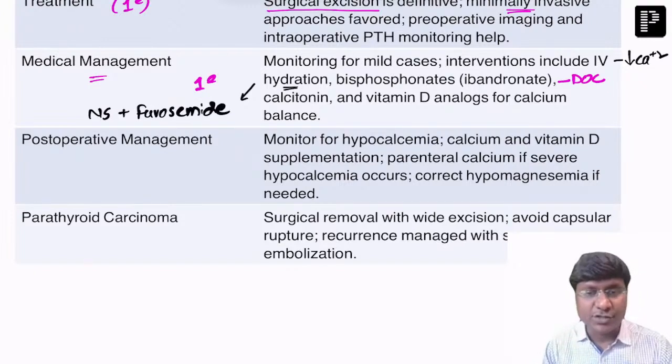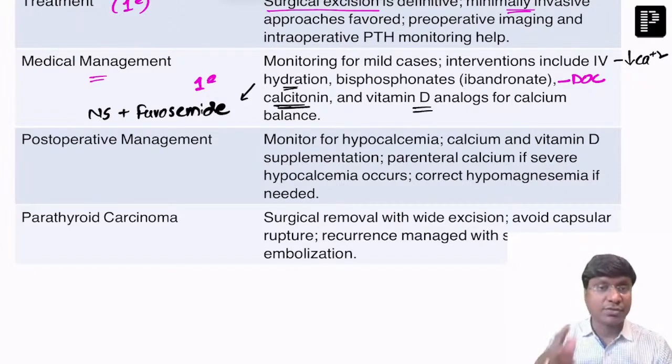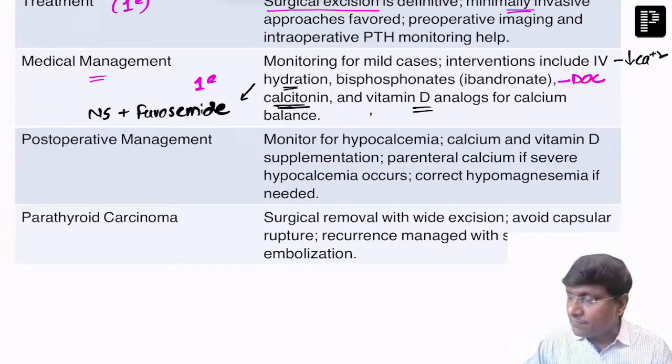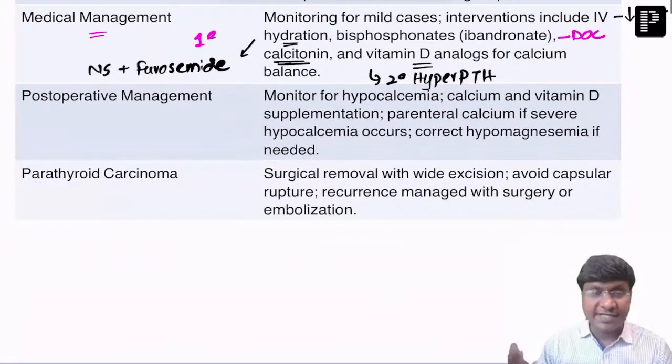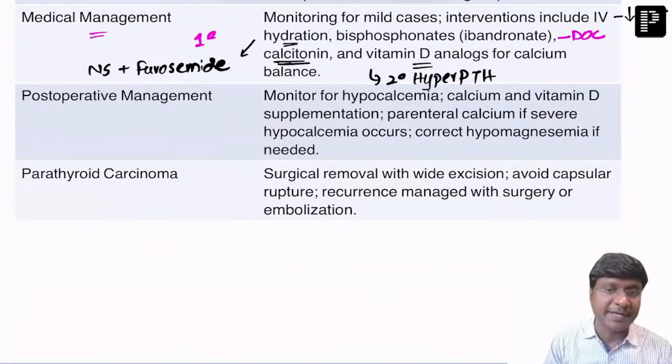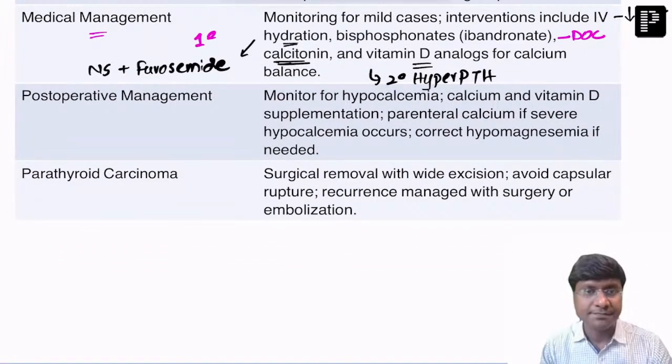That is the treatment in case of primary hyperparathyroidism. And at the same time, calcitonin should be given. That will prevent bone resorption, right? And vitamin D analogs are given in cases of secondary hyperparathyroidism, not in case of primary. In secondary hyperparathyroidism, wherever there is vitamin D deficiency causing secondary hyperparathyroidism, there we give vitamin D analogs, right?